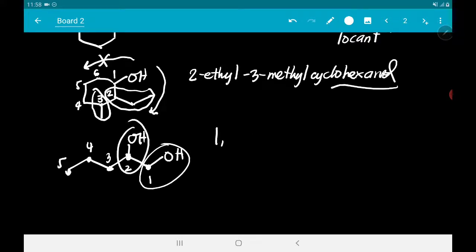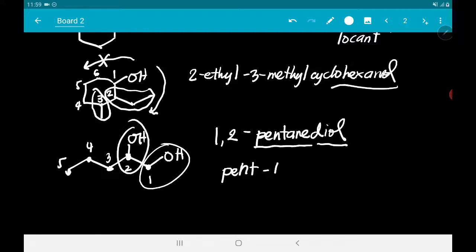So, that's 1, 2, okay? Pentane diol. The alkane name and diol because di means 2, ol means the alcohol functional group. You can also use the new system. So, pentane-1,2-diol.